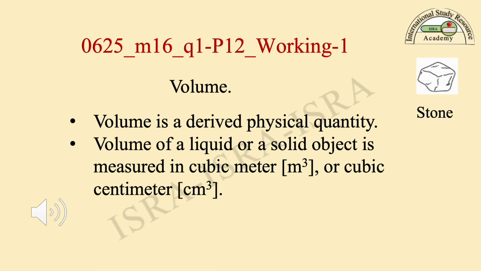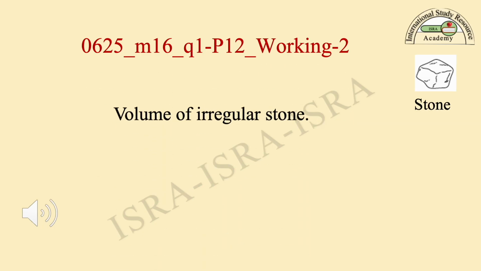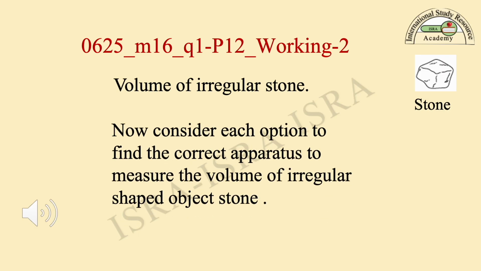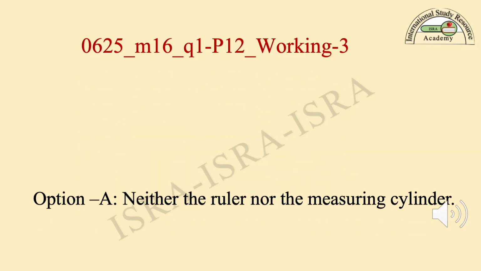Working step 1. Volume. Volume is a derived physical quantity. Volume of a liquid or solid object is measured in cubic meter, meter cube, or cubic centimeter, centimeter cube. Working step 2. Volume of irregular stone. Now consider each option to find the correct apparatus to measure the volume of an irregular shaped object, the stone.